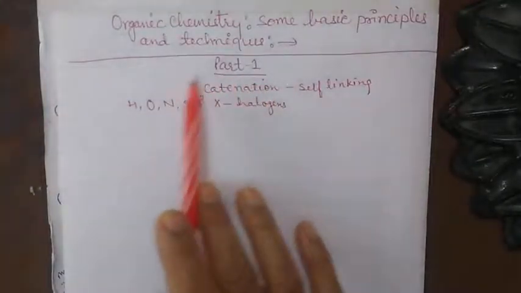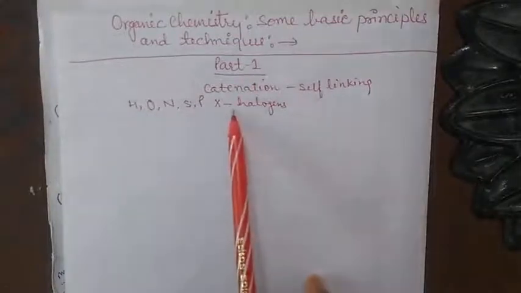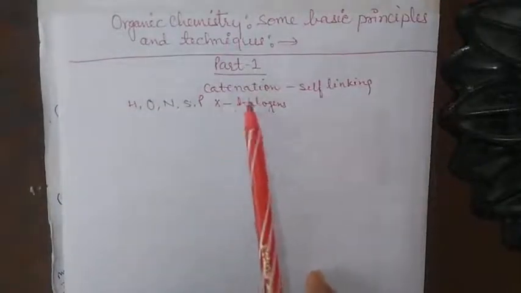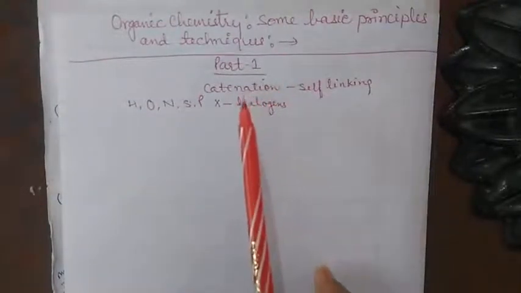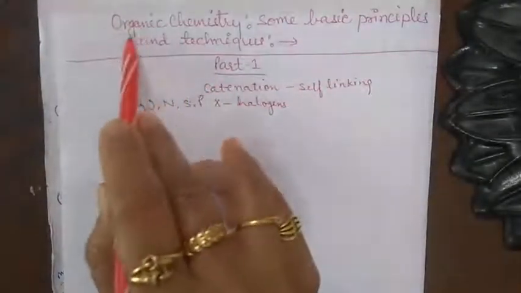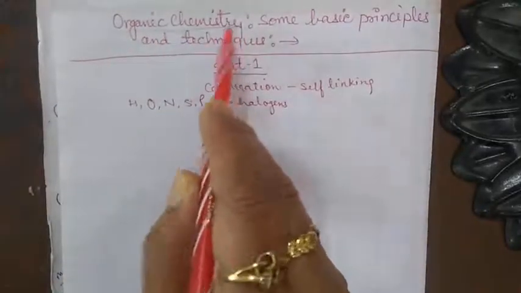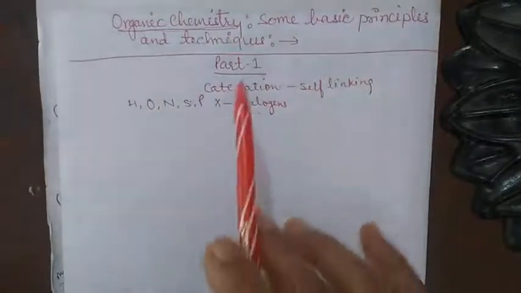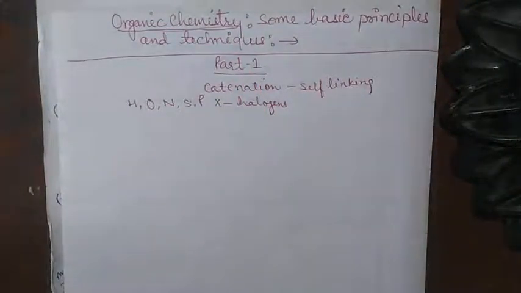So when carbon combines with these other elements, they form compounds, and these compounds are called organic compounds. The study of organic compounds is known as organic chemistry.